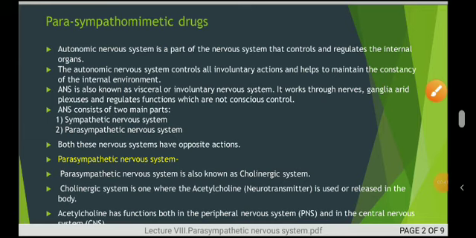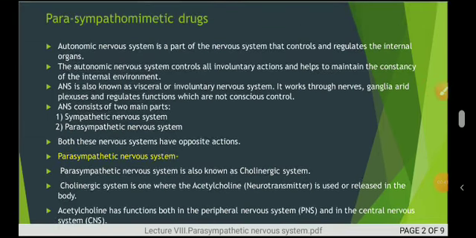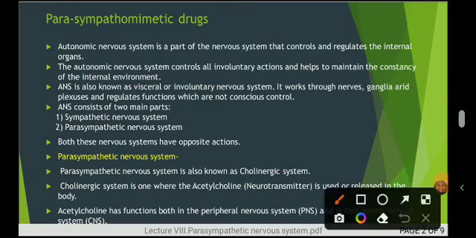It is the part of autonomic nervous system that controls and regulates the internal organs. As I have shown here, this autonomic nervous system is also called the visceral or involuntary nervous system, as it controls all involuntary actions and helps to maintain the constancy of the internal environment.